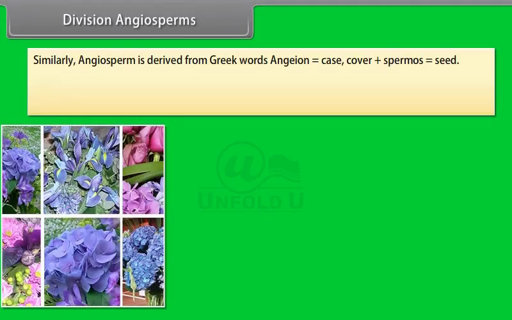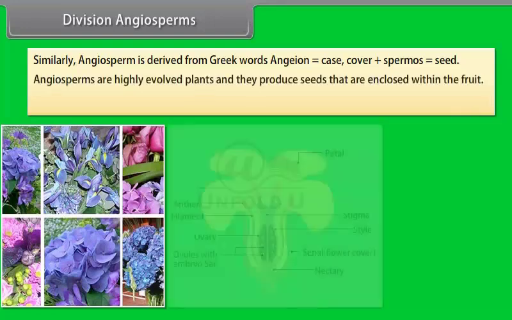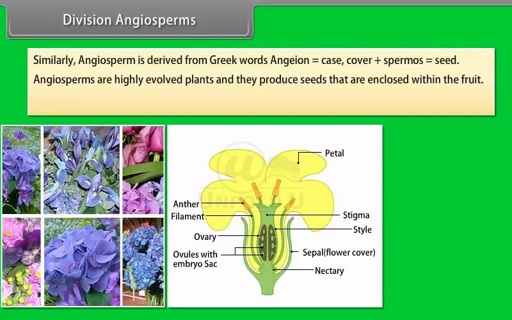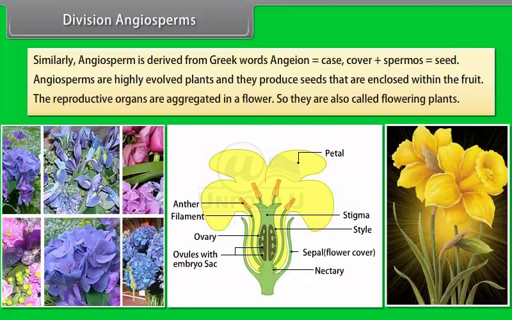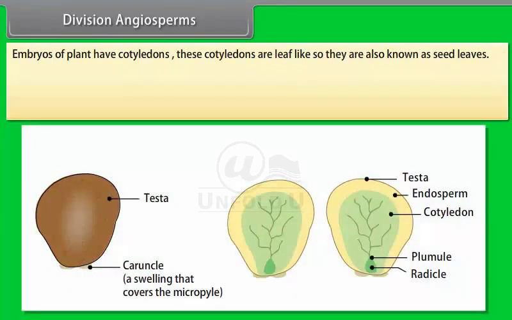Division Angiosperms. Similarly, angiosperm is derived from Greek words angion, case or cover, plus spermos, seed. Angiosperms are highly evolved plants and they produce seeds that are enclosed within the fruit. The reproductive organs are aggregated in a flower, so they are also called flowering plants. Embryos of plants have cotyledons. These cotyledons are leaf-like, so they are also known as seed leaves.